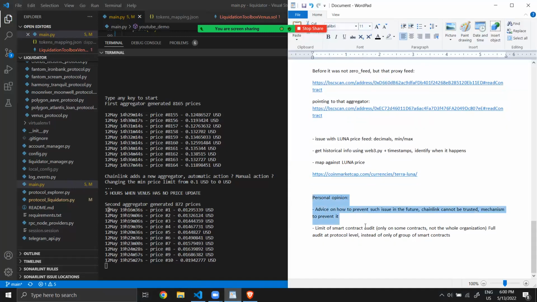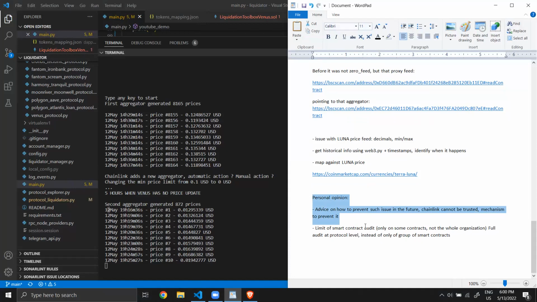Okay. So my opinion is that Chainlink, we thought that it was trustable. On their website, they say, okay, if you use our price oracles, you have to mitigate the risk that an error occurs on our side. So please take these measures.